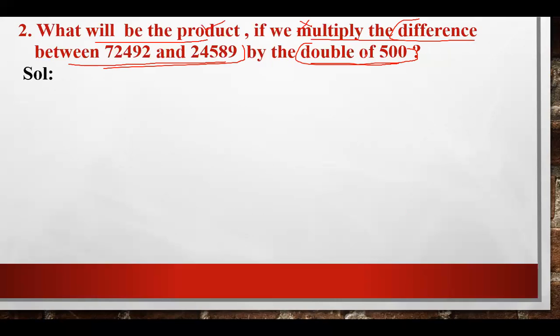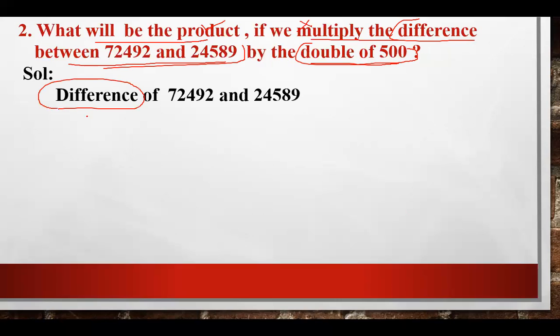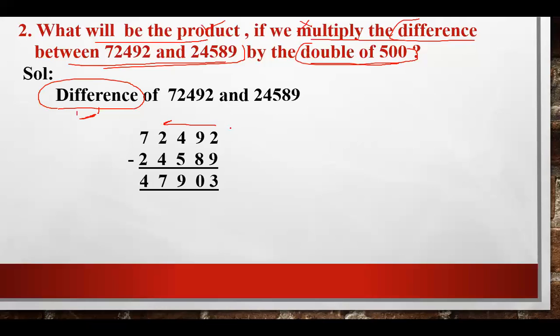So let's start with the difference of the two numbers. Difference means which operator? Minus. It means we have to subtract these two numbers. So after subtracting these two numbers, you will get 47903, and you have to subtract the smaller value from the bigger value. So this will give you, after subtraction, 47903, and you know subtraction very well.